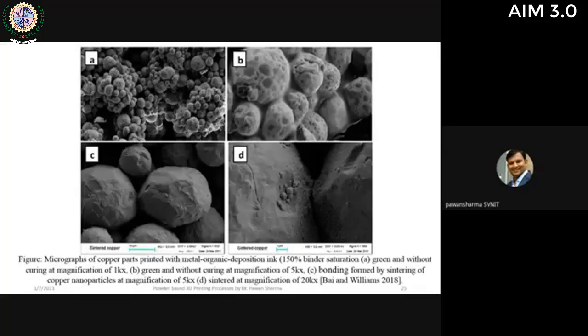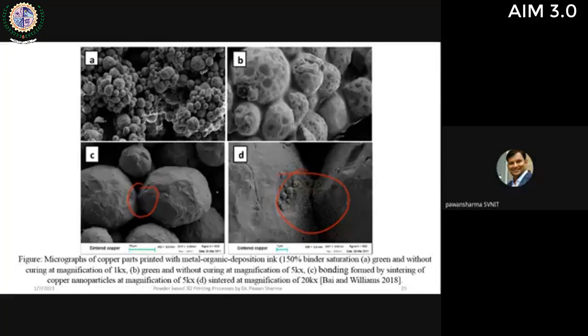There is no burn out, only the green, uncured step. And then if you burn out this part, what will happen? The binder will be burned out and subsequent sintering will occur. You can see the bonding occurring between the powders, and the magnified image of it. So these are the steps in the inkjet or binder jet printing technique.